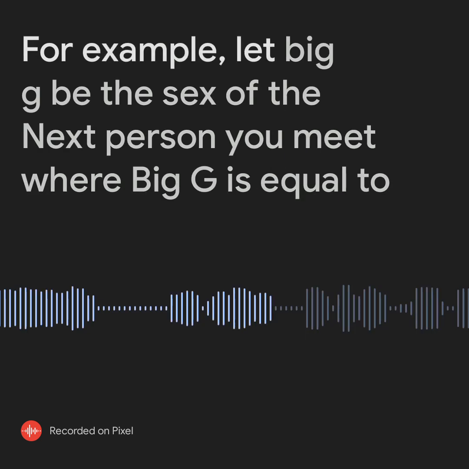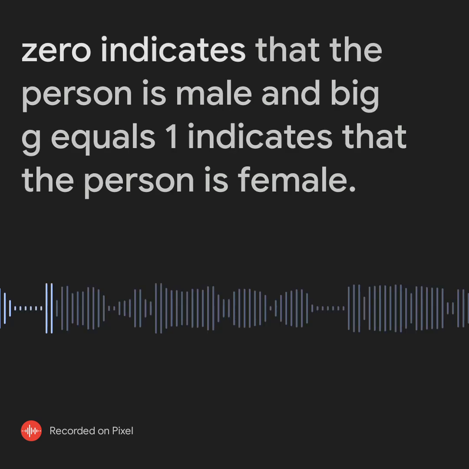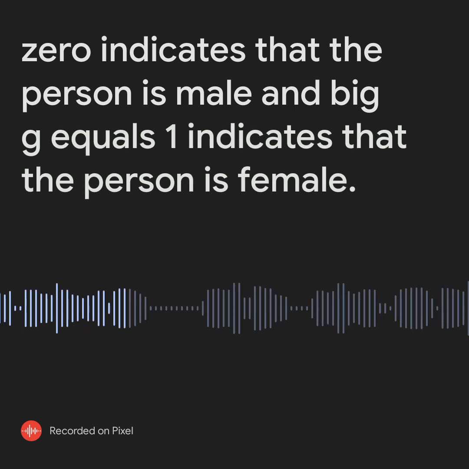For example, let G be the sex of the next person you meet, where G equals 0 indicates that the person is male, and G equals 1 indicates that the person is female.